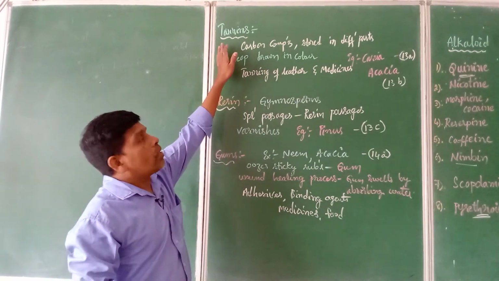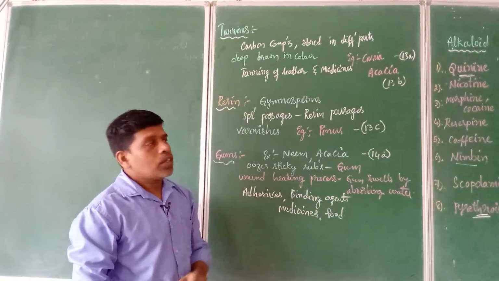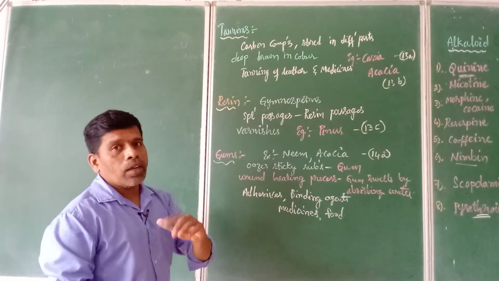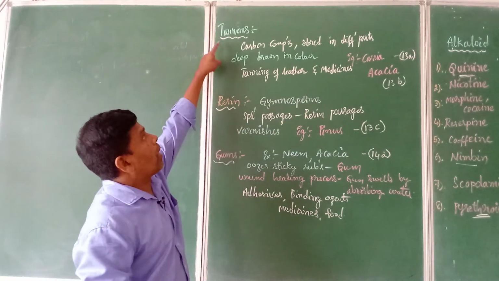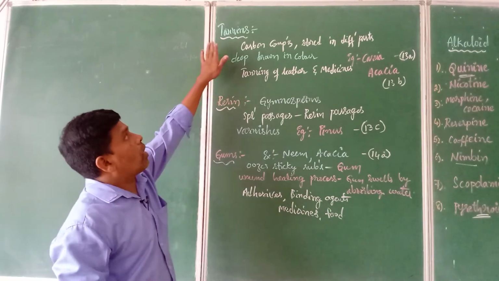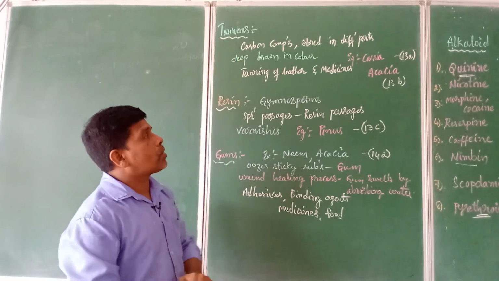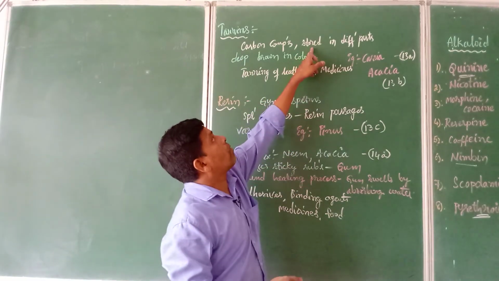Right. Now moving to the other type of the secondary metabolites. So just now we have seen one important table, table number 5, the alkaloids table. Now moving to other secondary metabolites like tannins, resins and gums. So let us start with the tannins. So what are these tannins? So these are the carbon compounds stored in the different parts of the plants.